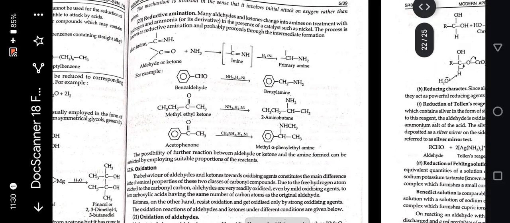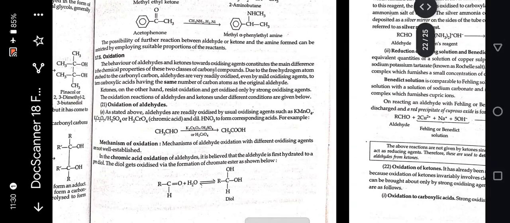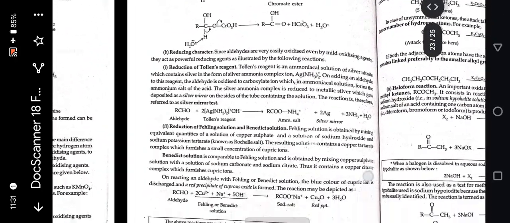Next is reductive amination. Oxidation. The behavior of aldehydes and ketones towards oxidizing agents constitutes the main difference in the chemical properties of these two classes of carbonyl compounds. Due to the free hydrogen atom attached to the carbonyl carbon, aldehydes are very readily oxidized, even by mild oxidizing agents, to form carboxylic acids having the same number of carbon atoms as the original aldehydes. Next is oxidation of aldehydes and its mechanism.